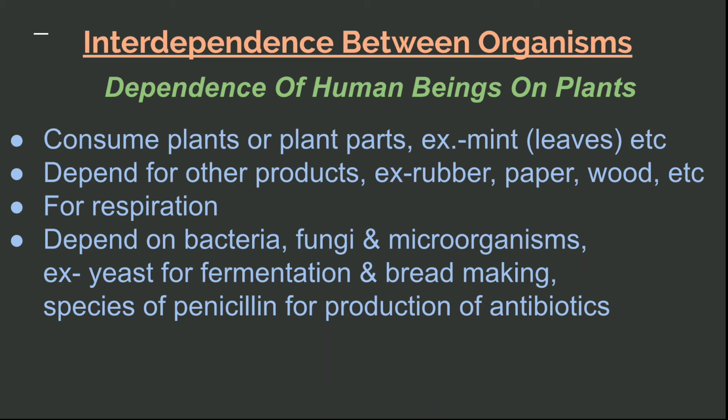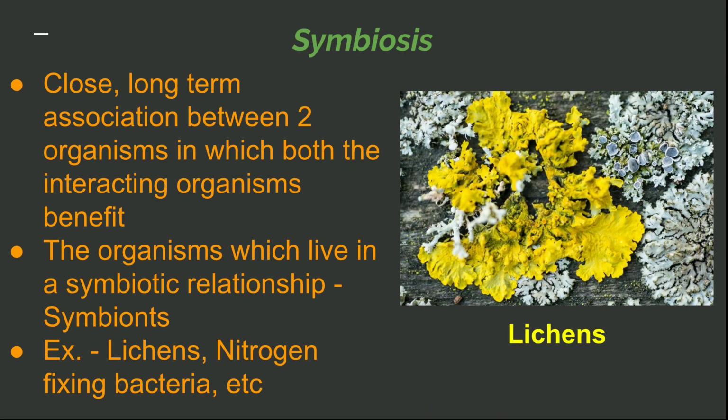Now the next topic is symbiosis. What is symbiosis? Symbiosis is a close long-term association between two organisms in which both the interacting organisms benefit.